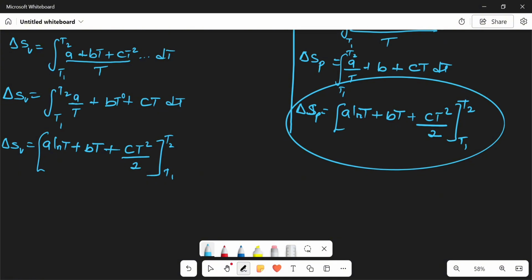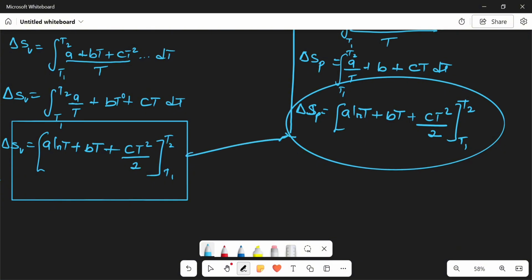The same thing too, we can also look for our change in S at constant volume, whereby our Cv is also given in terms of temperature. So these two formulas, we can actually use them, whereby our Cp and Cv are given in terms of temperature. And don't forget our A, B and C are constants, and they depend on the nature of the substance involved in that particular reaction. So these are the formulas that we are using.